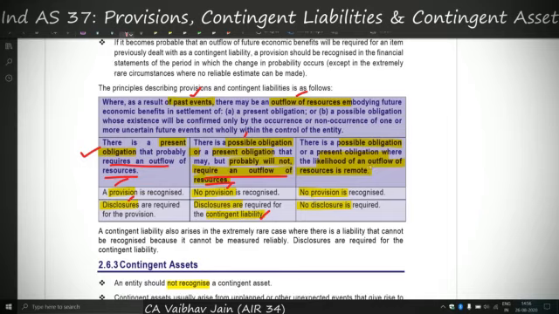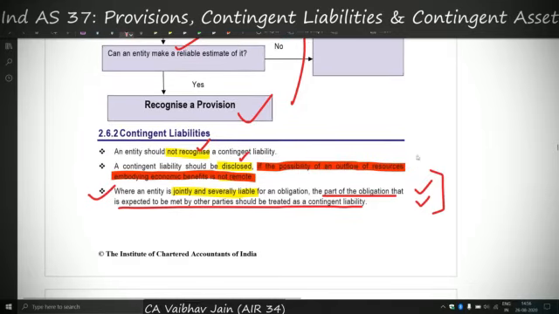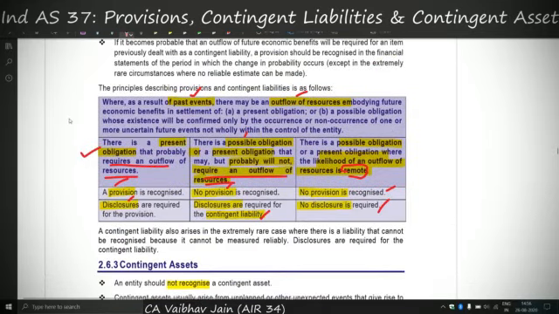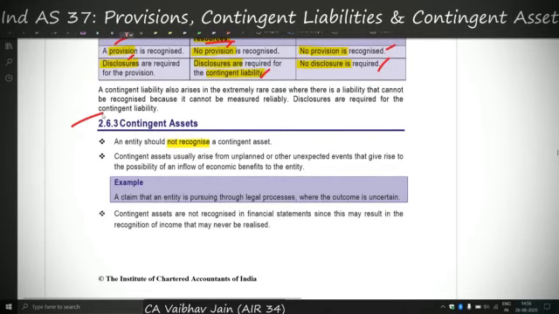But let's say if the possibility of outflow of economic resources is remote, in that case no provision is recognized, and as I mentioned earlier, contingent liability shall also not be disclosed here. This is in reference to the second point. So this was a case-to-case scenario given here. Now this covers contingent liabilities and provisions.